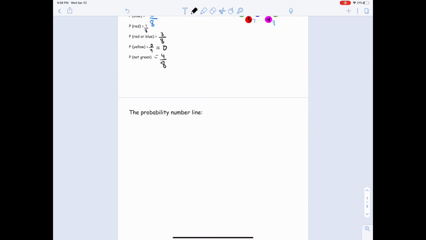Last but not least, sometimes you'll see this probability number line. It starts at 0, and it ends at 1. So 0 is like 0%. 1 is 100%. And if something's 100% going to happen, we call that certain. If something's 0% going to happen, think about real quick, what word might that be? That's going to be impossible.